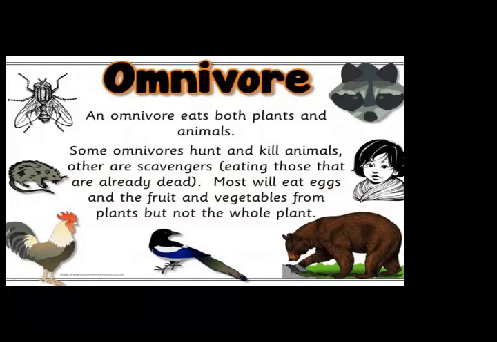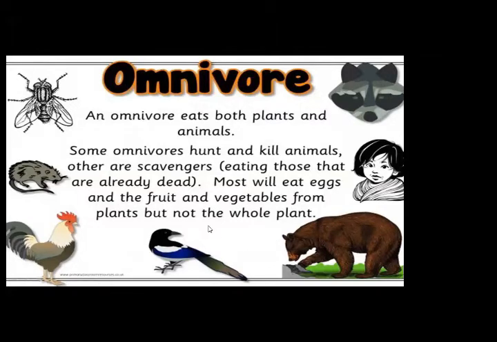Some omnivores hunt and kill animals. Others are scavengers, meaning they eat those that are already dead. Most will eat eggs and the fruit and vegetables from plants, but not the whole plant.